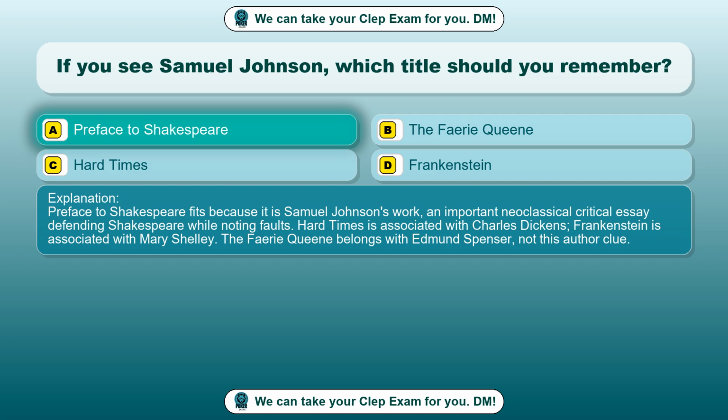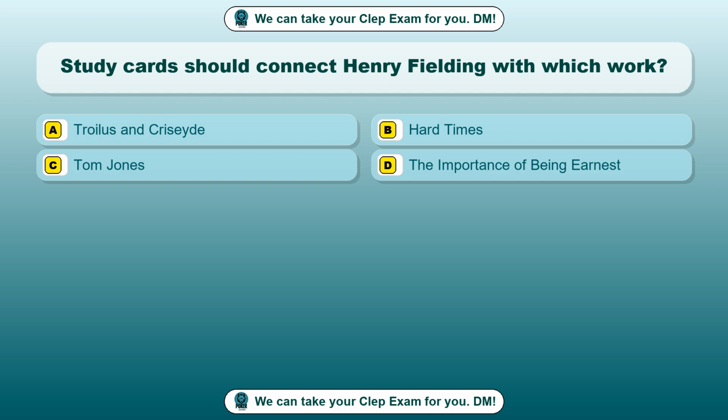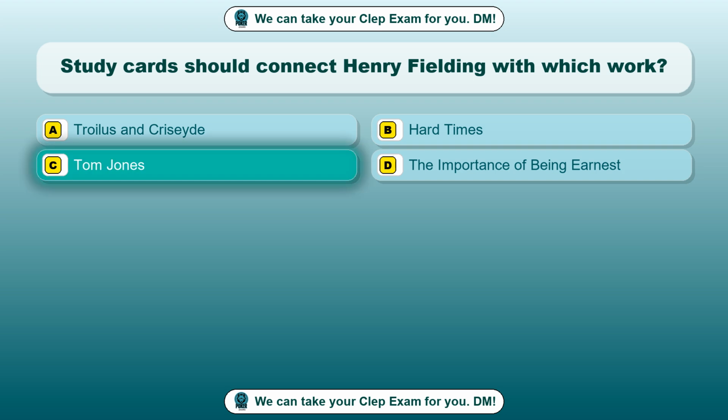Question 62. Study cards should connect Henry Fielding with which work? Option A, Troilus and Cressida. Option B, Hard Times. Option C, Tom Jones. Option D, The Importance of Being Earnest. The correct answer is option C, Tom Jones.